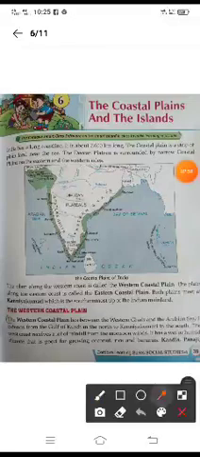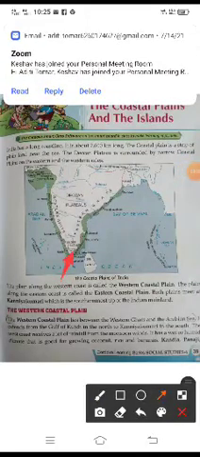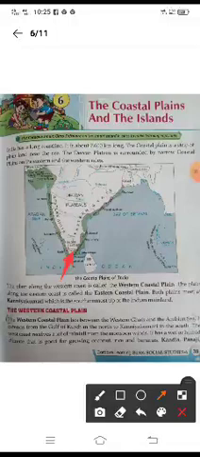Both the sides of the Deccan Plateau, you are able to see the narrow coastal plains colored with the green color. The plain along the west coast is called the western coastal plains, and the area along the eastern coast is called eastern coastal plains. And where both the areas meet, they meet at this point, and it is called Kanyakumari.